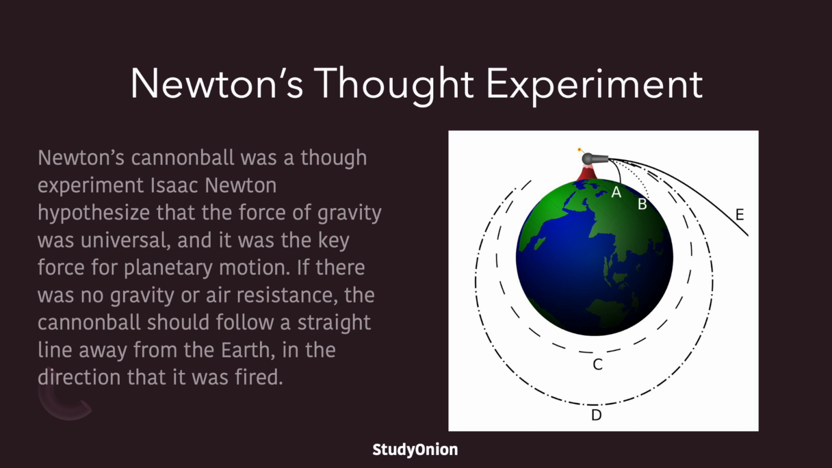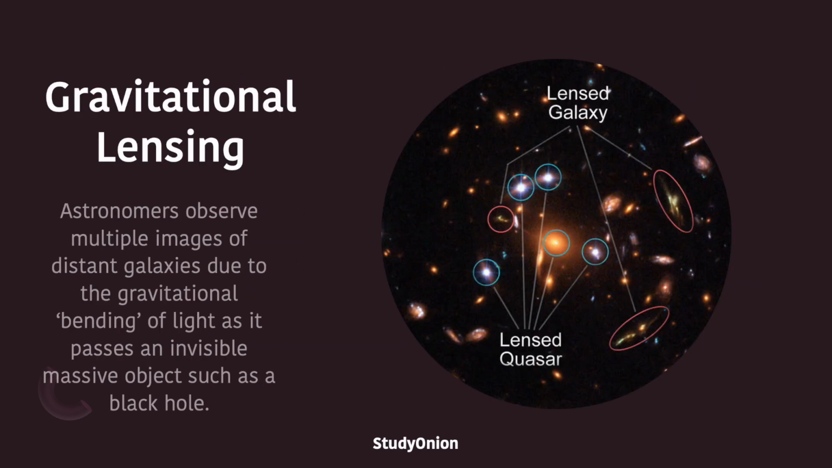It showcased that if an object is launched with too low a horizontal velocity, it will be unable to enter into a stable orbit, and the same is true when it is launched at too high a horizontal velocity. It is only when it is launched at the correct velocity that it will be able to enter into a stable orbit. And finally, I just want to cover the definition of gravitational lensing. Gravitational lensing is when astronomers observe multiple images of distant galaxies due to the gravitational bending of light as it passes an invisible massive object such as a black hole.